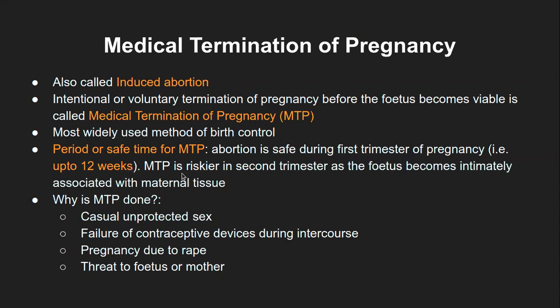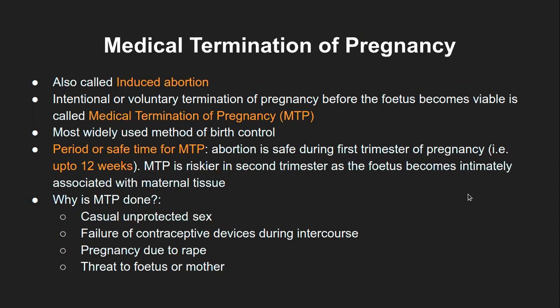After that it becomes riskier. In the second trimester you can still do it, but it is a riskier affair. And in the third trimester, no one should even try it, because it is super complicated and might lead to the death of the mother as such.